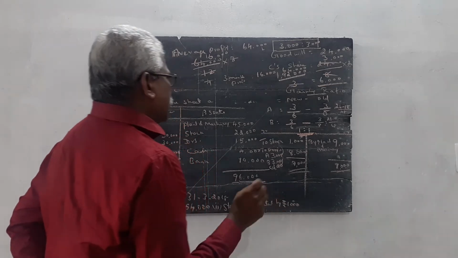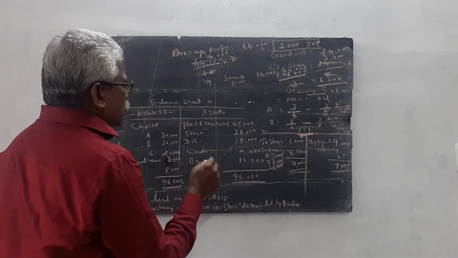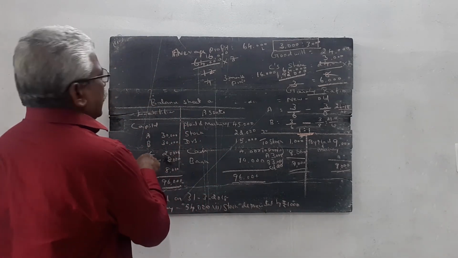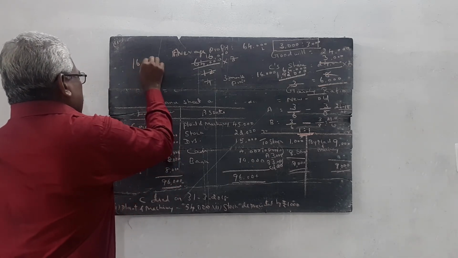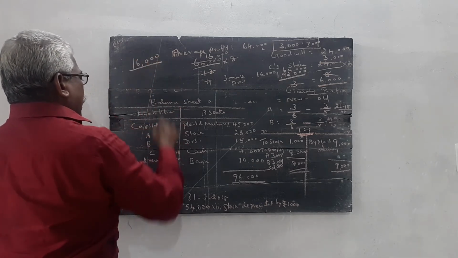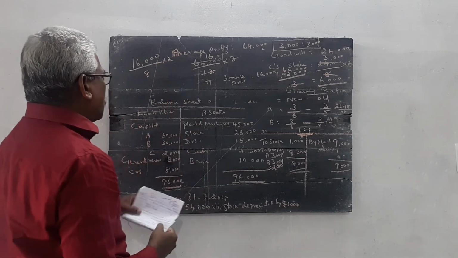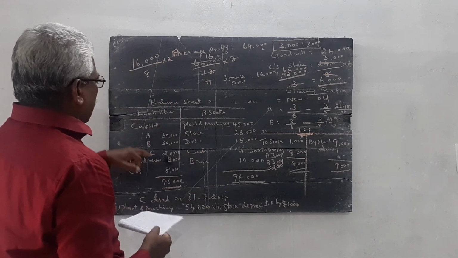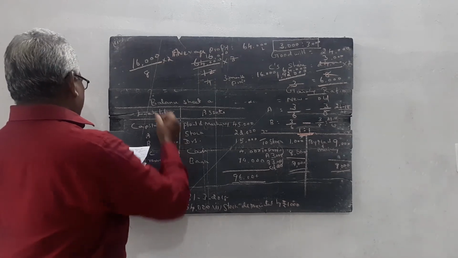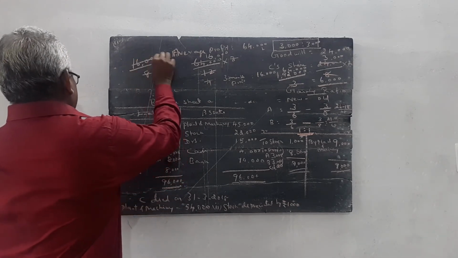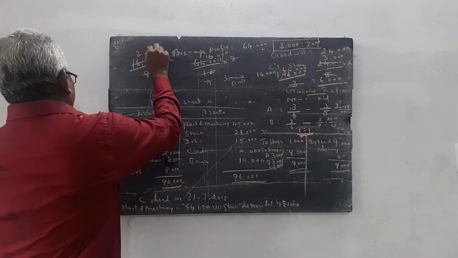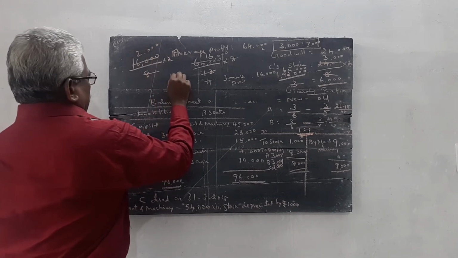Then out of 16,000, how much goes to C? 16,000 divided by 8 and multiplied by 2, this portion goes to C. So we get 4,000 rupees.